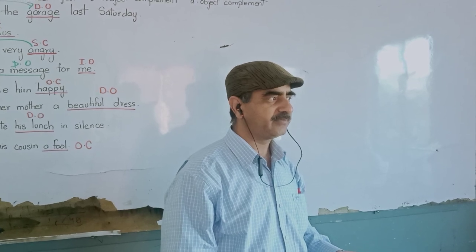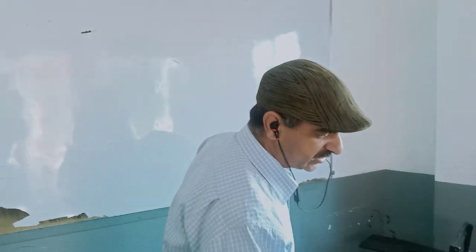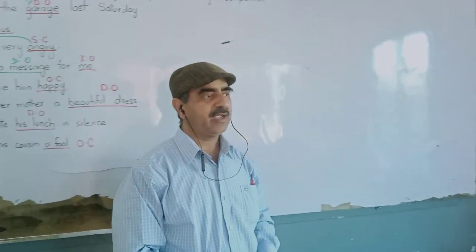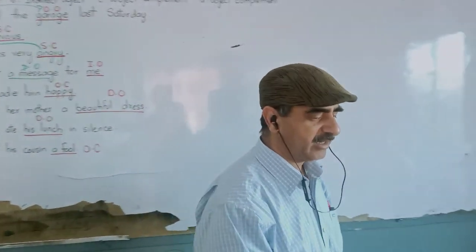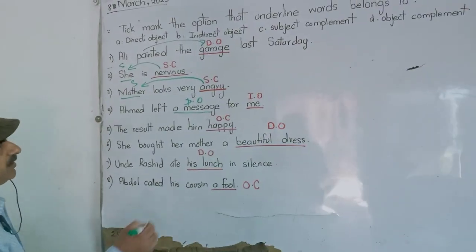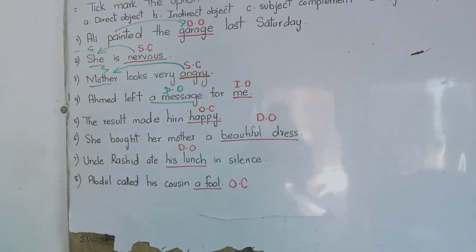Message is the direct object because the action of leaving is affecting the message first. And later on us. Us is the indirect object. Clear? Are you getting my point? That's the reason us is indirect object and message is a direct object.